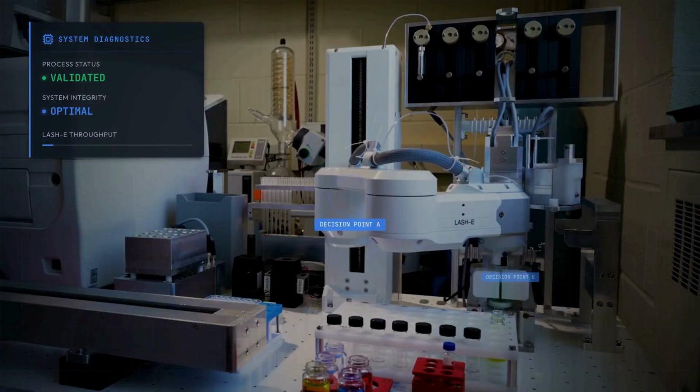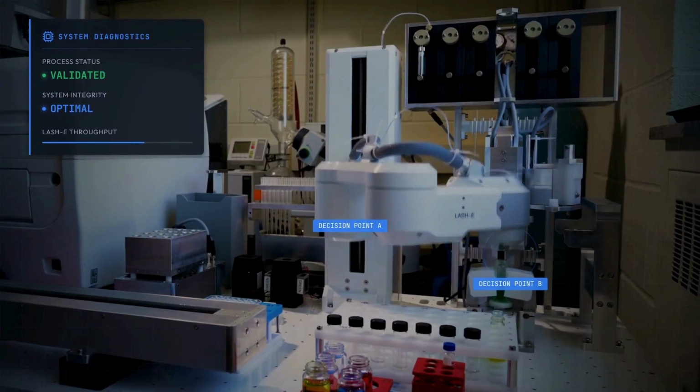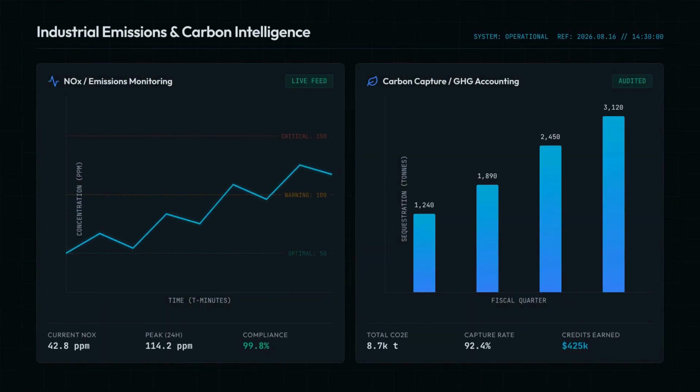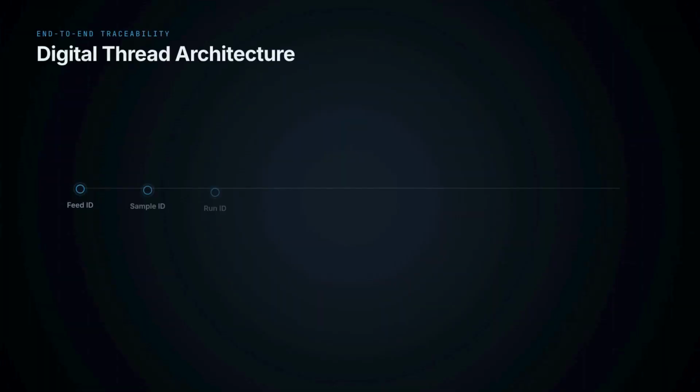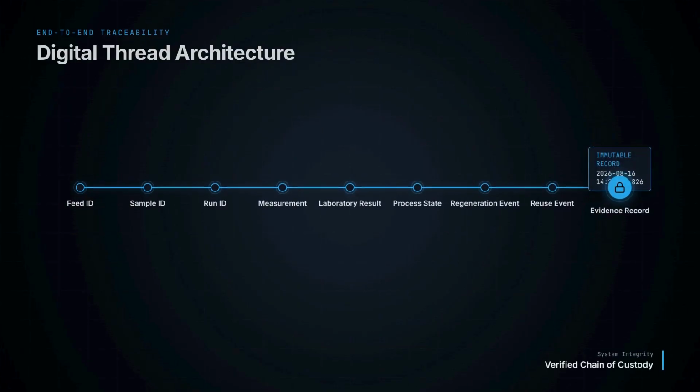The same architecture can connect representative automation and robotics to validated process states. Meanwhile, emissions monitoring and carbon accounting provide an auditable environmental dimension. Every feed, sample, experiment, measurement, laboratory result, regeneration event, and reuse cycle remains connected through a digital thread.